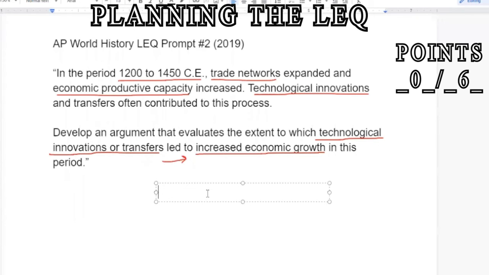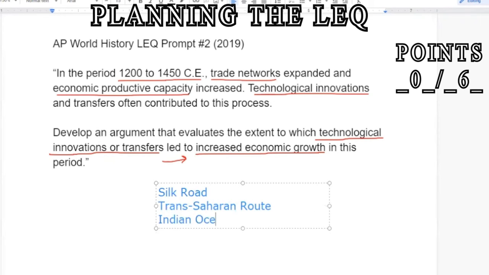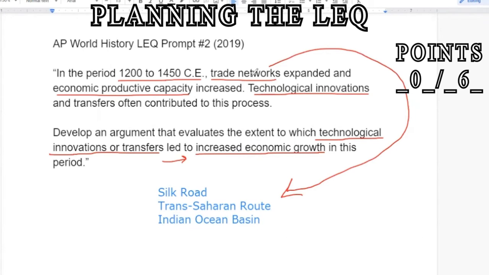So brainstorming for this prompt, just off the top of my head, when I think about trade networks, I think, of course, about the 3 big trade networks, such as the Silk Road, the Trans-Saharan route, as well as the Indian Ocean basin. Those would be the big 3. And so you should definitely have those locked in your brain when you hear the words trade networks, right? Those expanding, right? So we're talking about these sort of realms here.